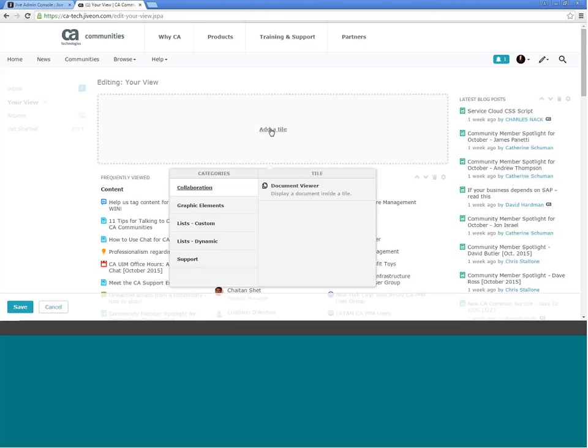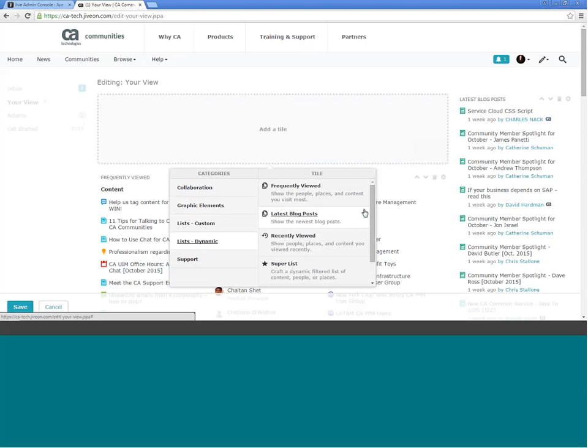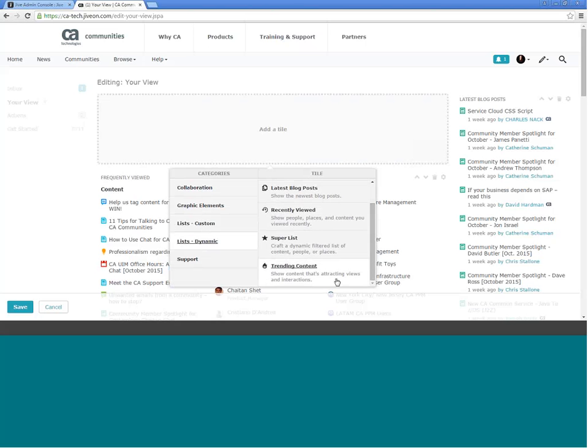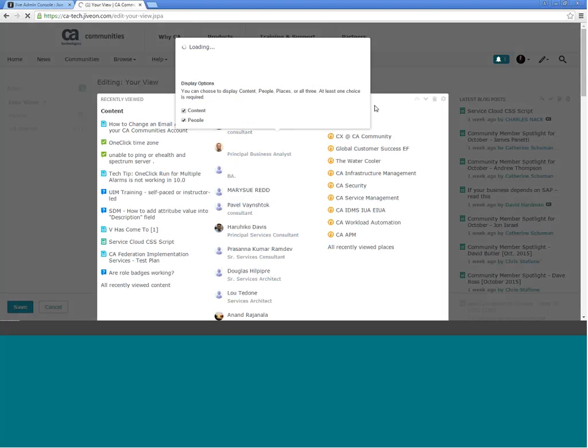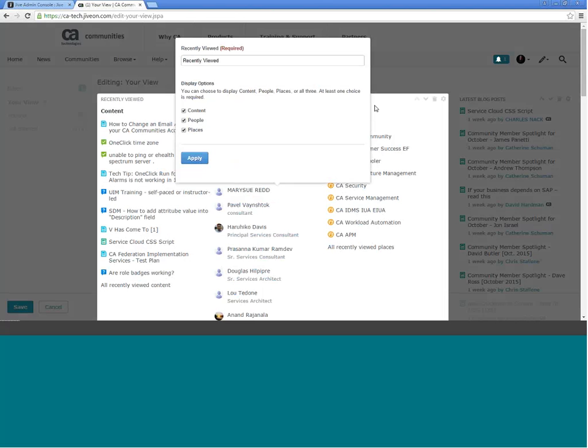Now you'll see that this will allow you to add a list or an element of some of the important stuff that you want to see in the community. Some of the options you see here: frequently viewed, recent blog posts, or trending content. To choose one of these, all you have to do is click on it, and it'll now populate in that specific tile that you just selected.